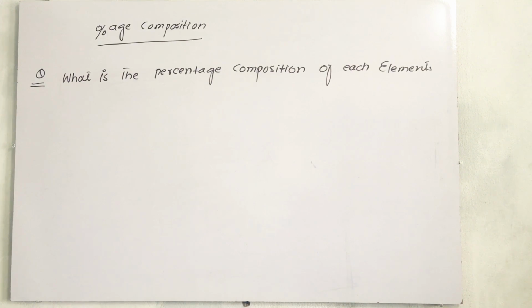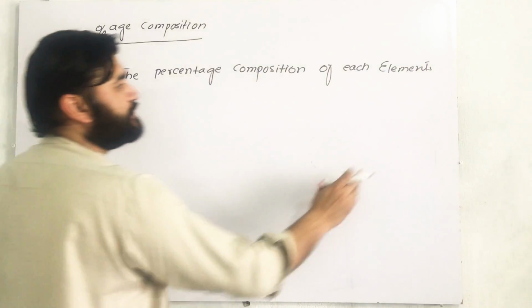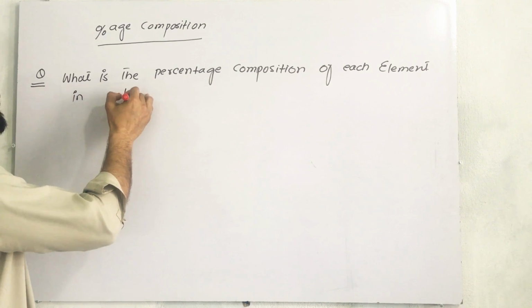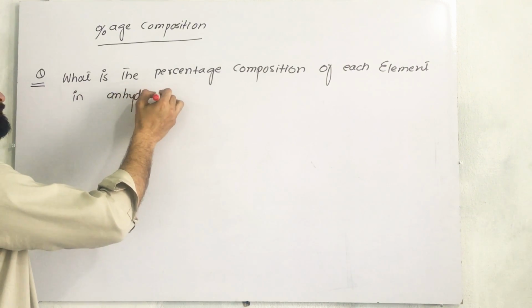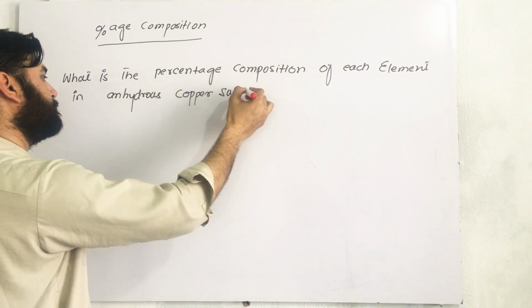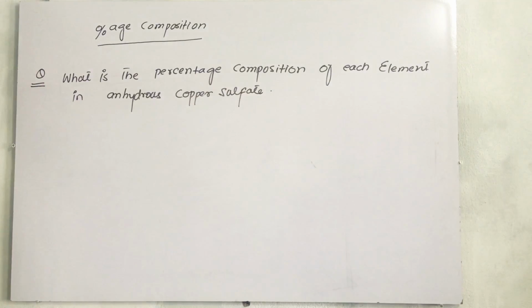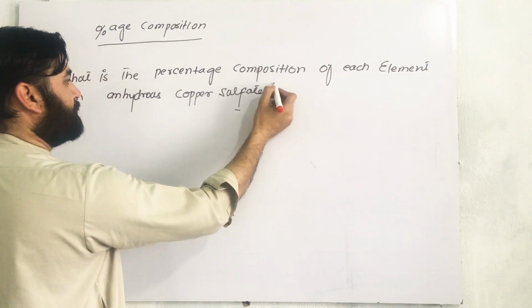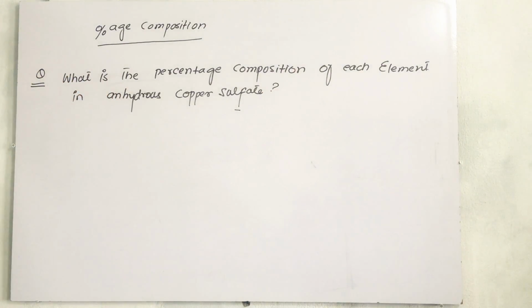The compound is anhydrous copper sulfate. What is the percentage composition of each element in anhydrous copper sulfate? You can also write sulphate as well, and also the spelling with F and PH, both are correct. There is no difference between F and PH in chemistry. Okay, what is the percentage composition of each element in anhydrous copper sulfate?